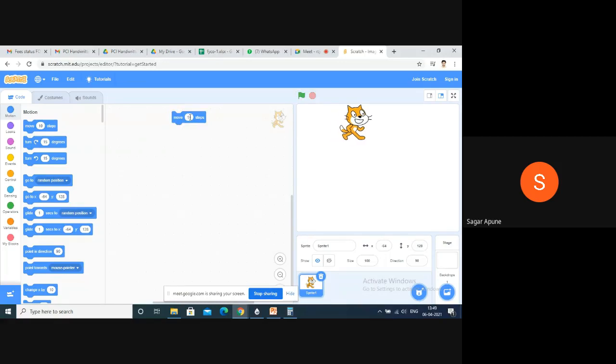Suppose I want to change this step. I want to move forward about 80 steps. So here I change it to 80 and then move. It will move 80 steps forward. Then again move back. You can use different options here. The turn option is there. If you join these two instructions together, first it moves 80 steps and then turns. Just check here, 80 steps and turn.